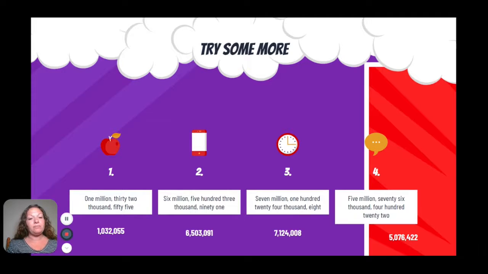1,032,055. Then we have 6,503,091. 7,124,008. And then the last one, 5,076,422. Now you should be really good at this, writing it in word form and in standard written number form.